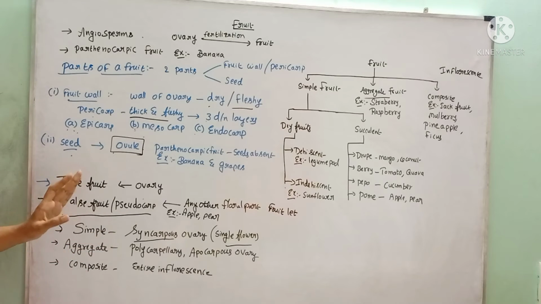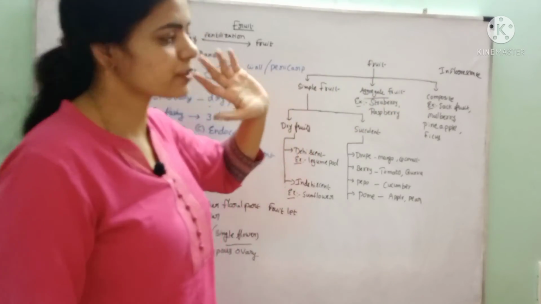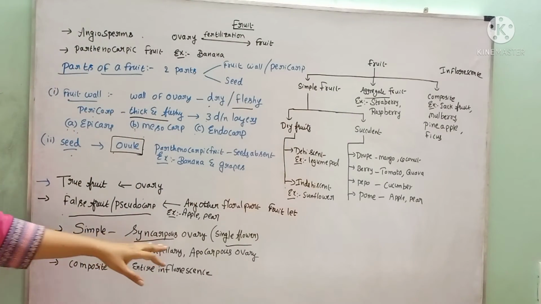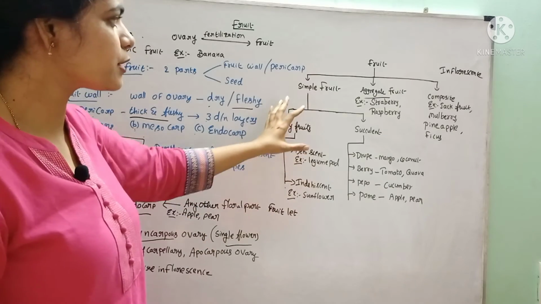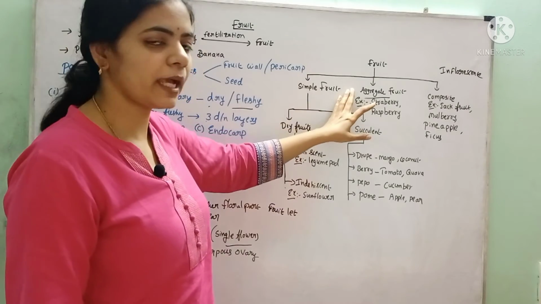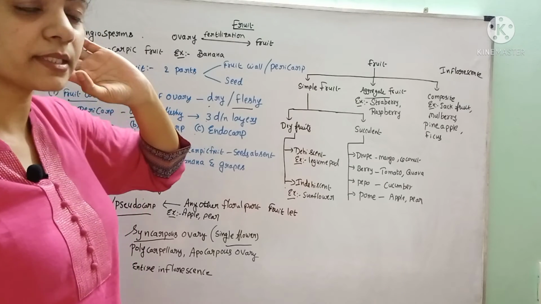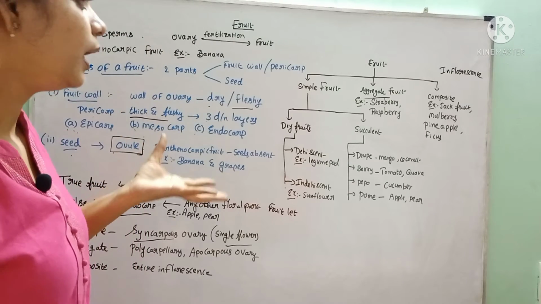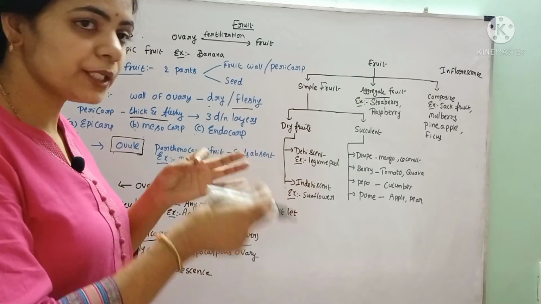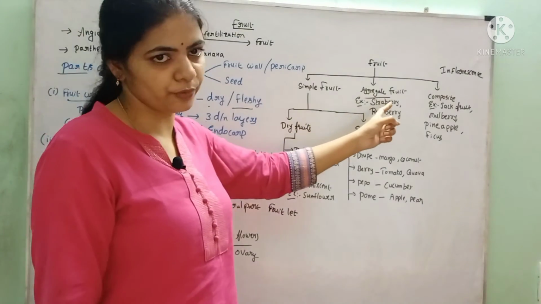Next, fruits are classified into simple fruit, aggregate fruit and composite fruit. In a simple fruit, a single flower consists of a syncarpous ovary. If the fruit develops from that syncarpous ovary, it is called a simple fruit. In an aggregate fruit, a polycarpellary structure is seen. Many carpels are present in the flower and they are apocarpous, that means the carpels are not fused. From each carpel, one fruitlet develops. All these fruitlets form the aggregate fruit.